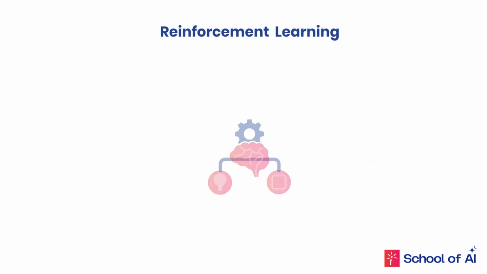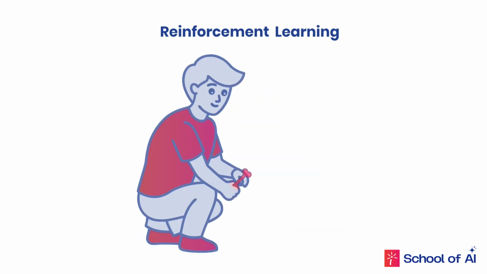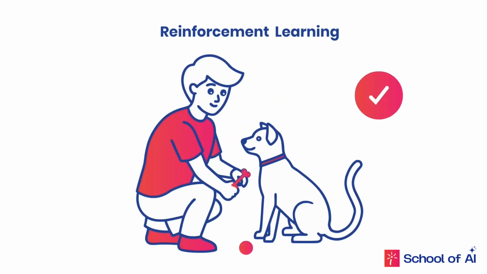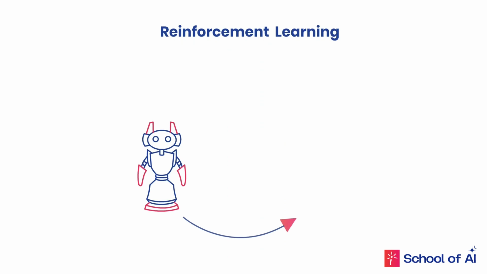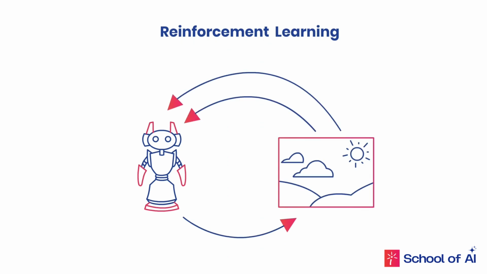Finally, we have reinforcement learning. Imagine you're teaching a dog to fetch a ball. Each time it does it correctly, you reward it with a treat. Over time, the dog learns to fetch the ball to get a reward. Reinforcement learning works similarly. It uses a trial and error approach where an agent interacts with an environment, making decisions, receiving rewards or penalties, and ultimately learning the best actions to take.